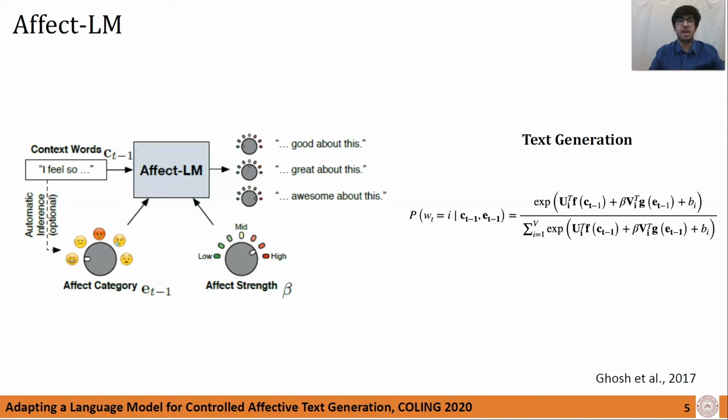Previous attempts have been made for generating affective language. One of the best performing models is AffectLM by Sayan Ghosh and colleagues in 2017. AffectLM is a generative model based on LSTM-based architecture. A prompt along with desired emotional intensity is given as input. The model generates a response word by word conditioned on the input prompt, emotion, and its intensity. AffectLM provides the option of selecting from 4 affect categories, and the affect intensity can vary from 0 to infinity.